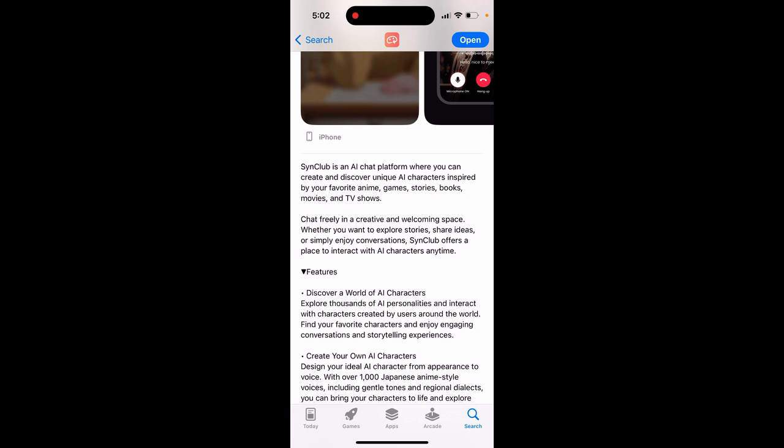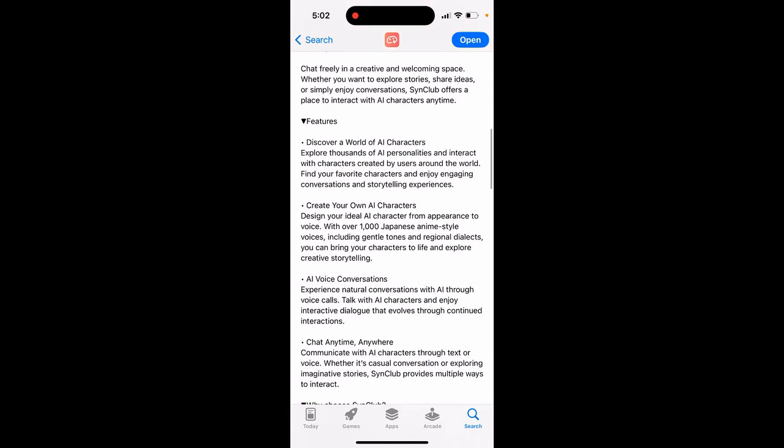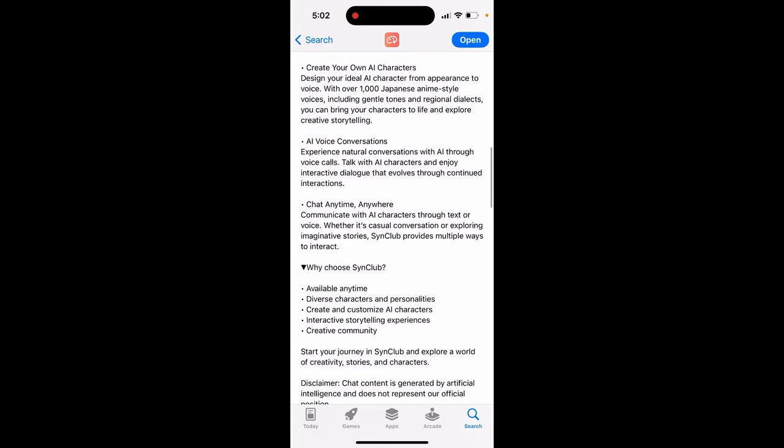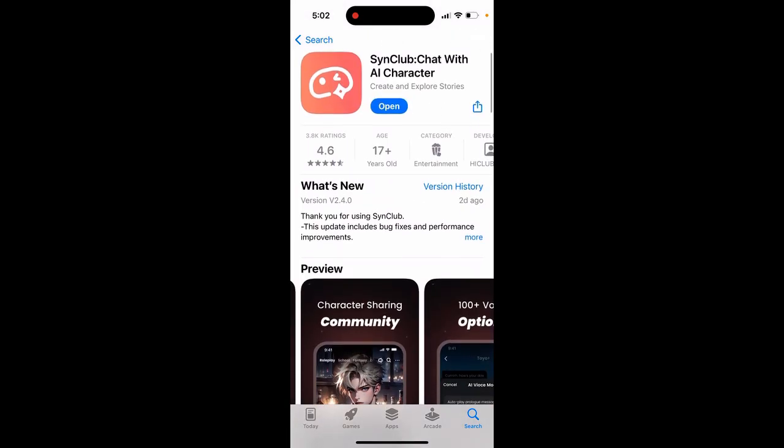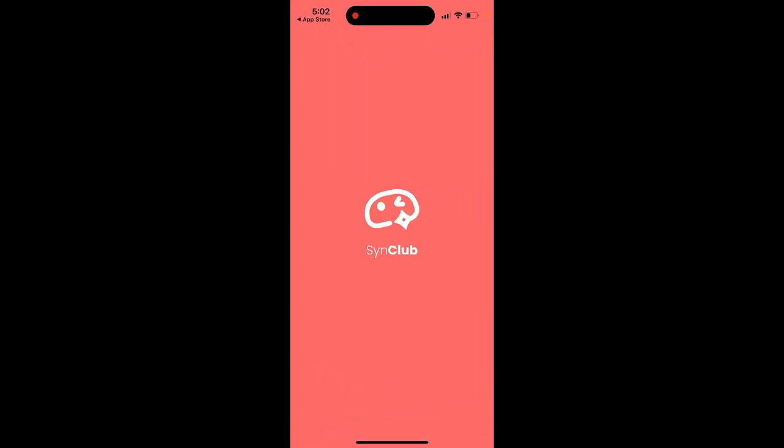Whether you want to explore stories, share ideas, or simply enjoy conversations, SynClub offers a place to interact with AI characters anytime. Discover a world of AI characters, create your own AI characters, AI voice conversations, chat anytime, anywhere. So that's kind of the app. Alternative to Chai, or alternative to Character AI.